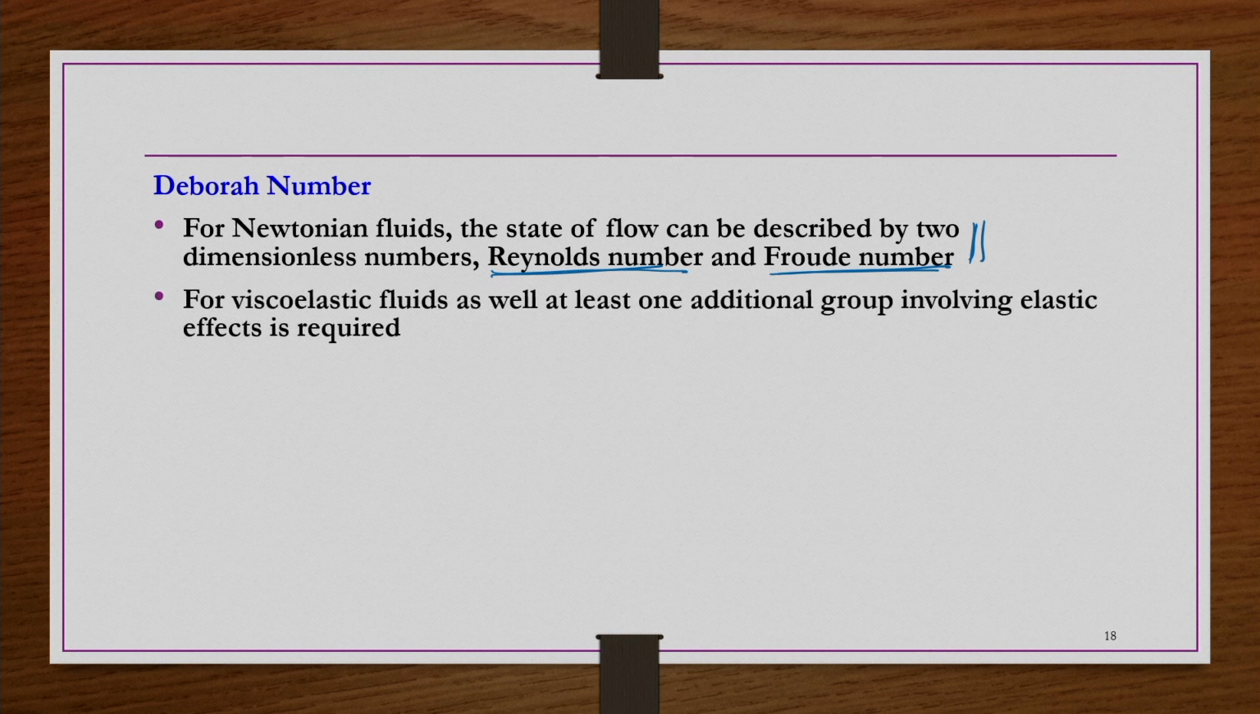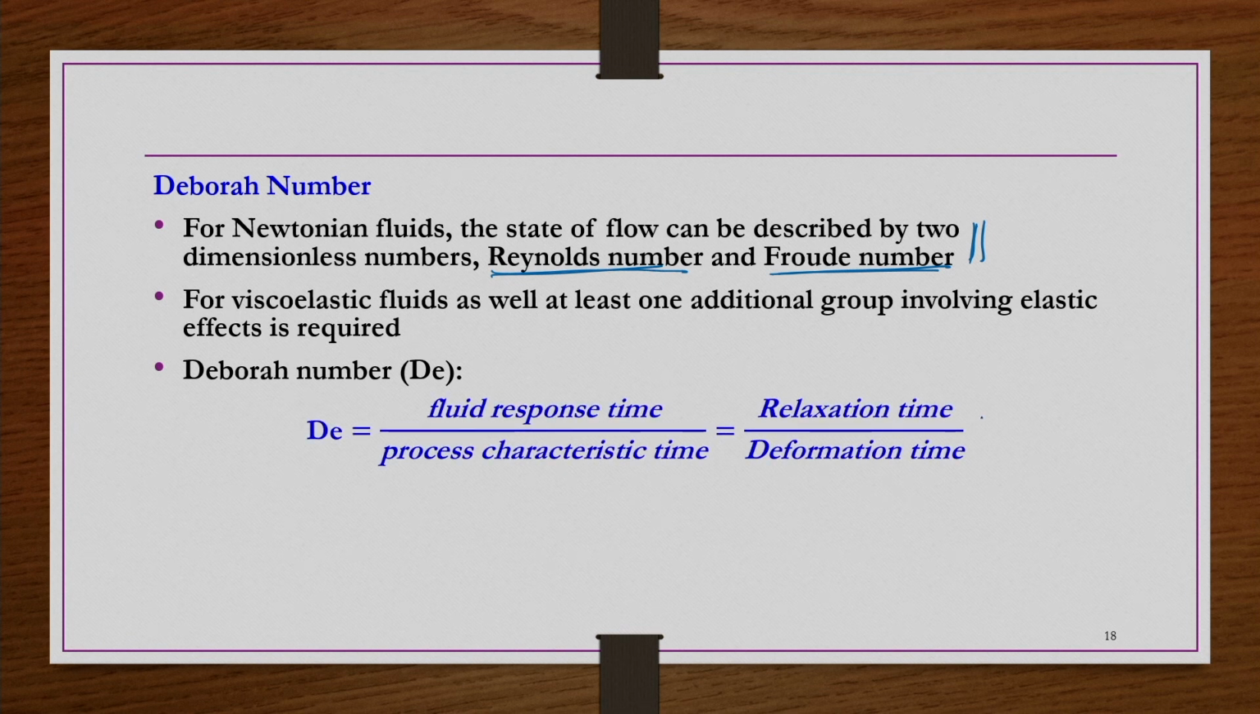For viscoelastic fluids as well, at least one additional group involving elastic effects is required. That is what we call the Deborah number. The Deborah number is the ratio between relaxation time and deformation time. The relaxation time is a material characteristic, whereas the deformation time depends on the flow situation.